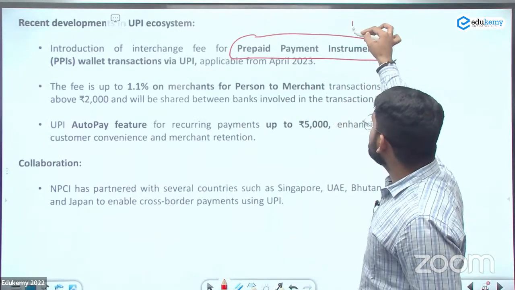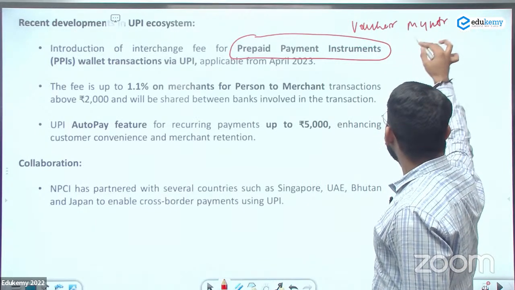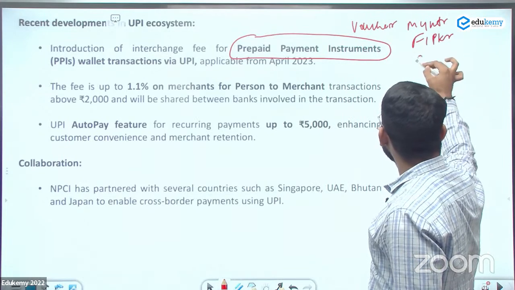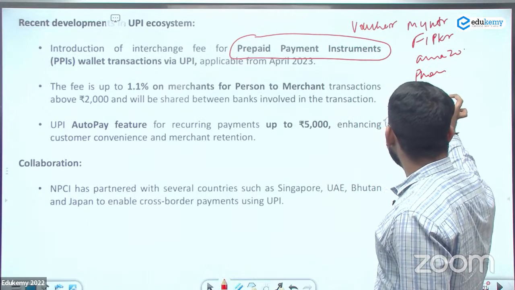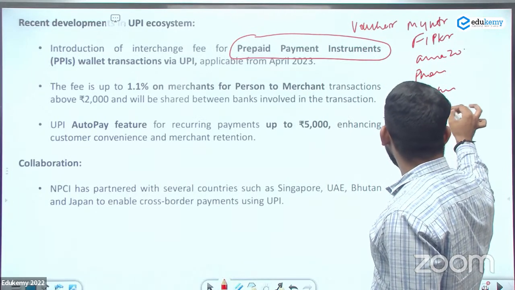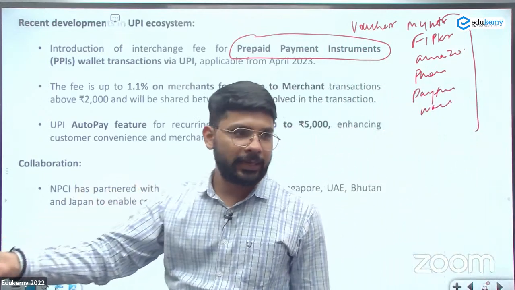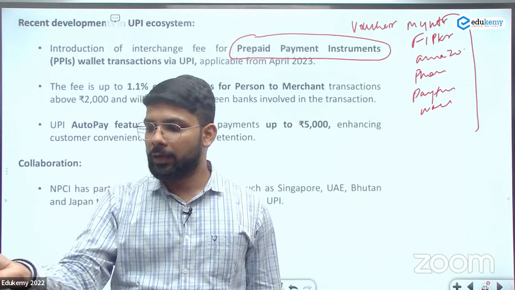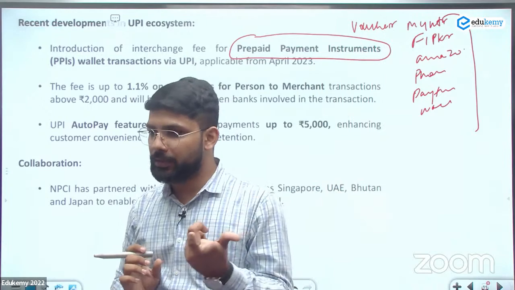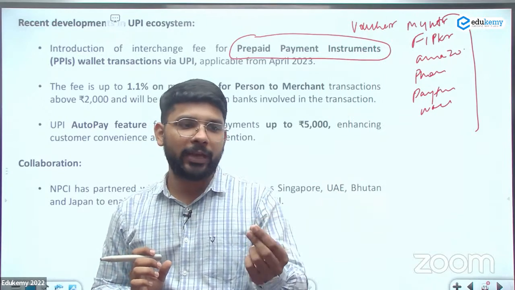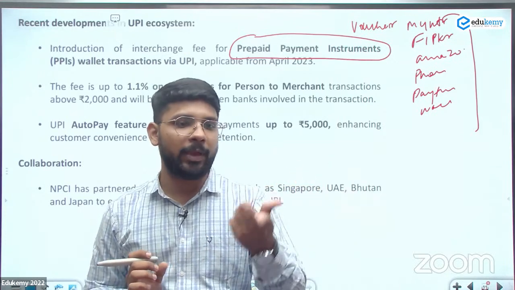You are buying the vouchers of Myntra, Flipkart, Amazon, PhonePe wallet, Paytm wallet, and any other kind of the prepaid instruments. Means you will present that instrument to the merchant. जितना भी उसका amount होगा उसके equally he will give you some things. That is the payment instrument. जितना आपने उसको दिया, means you are giving a 2000 voucher to the Myntra, he will give you the cloth of 2000. That's the prepaid payment instruments.